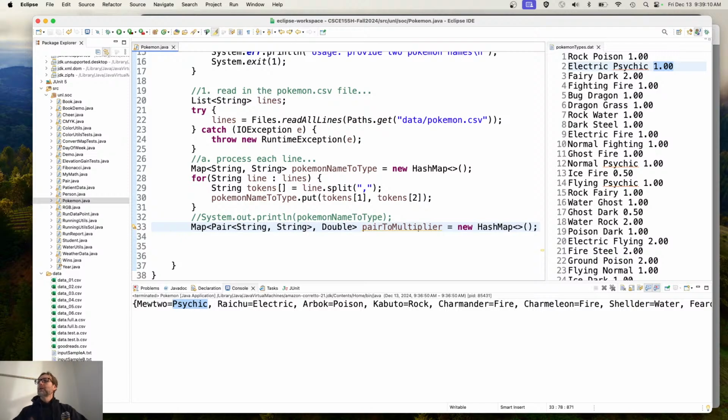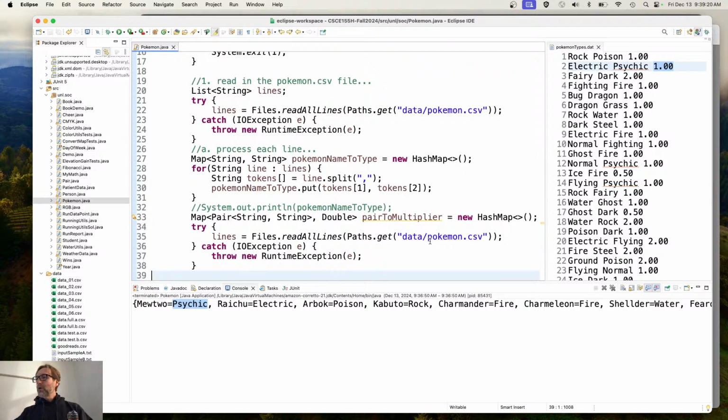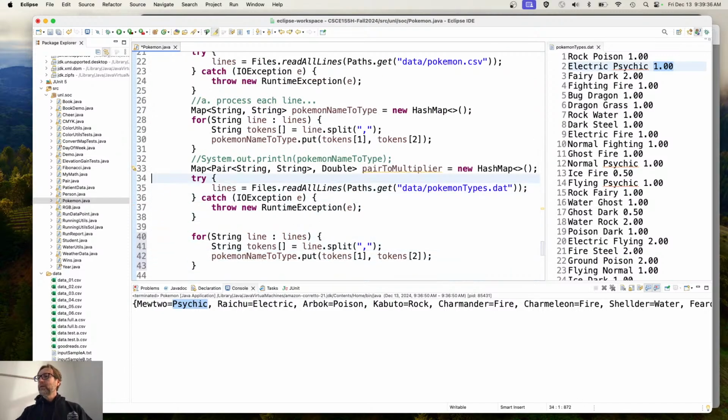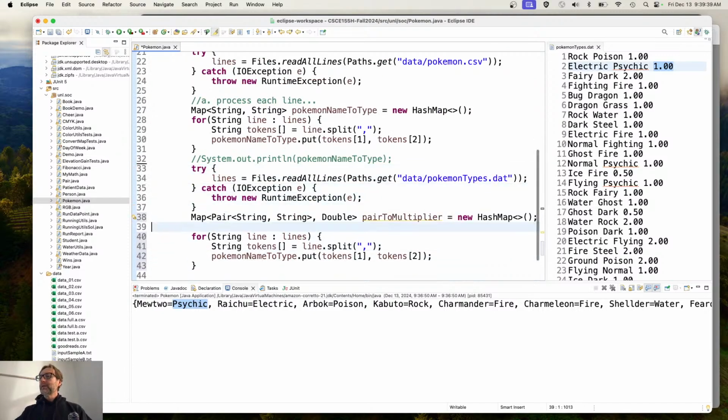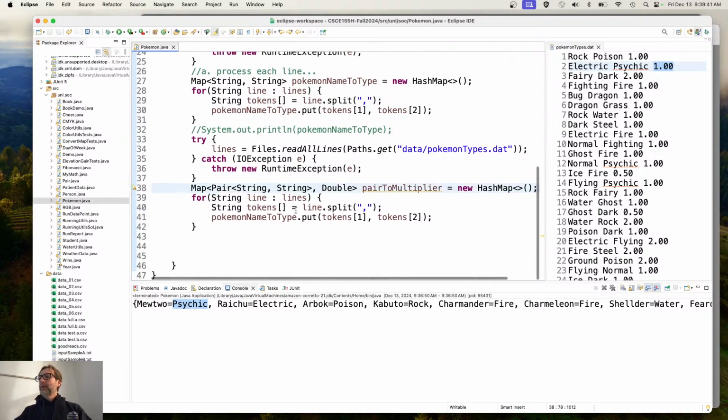Let's process that file now. I'm going to steal, actually I can reuse that variable lines there. And instead of opening up Pokemon CSV, it'll be Pokemon types dot dat. And then I will have a for loop here. Let me move this map declaration down here just to be consistent with everything. Now for each line, I'm not going to split it based on a comma. I'm going to split it based on a space.